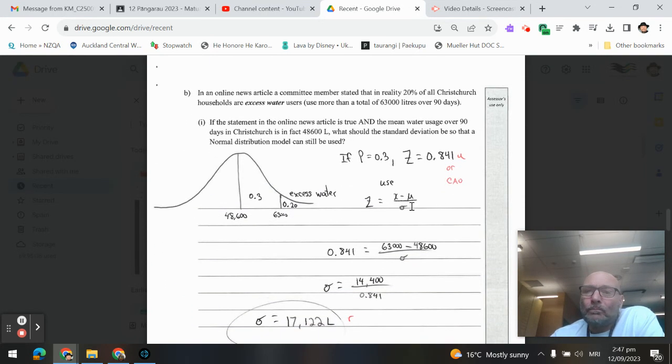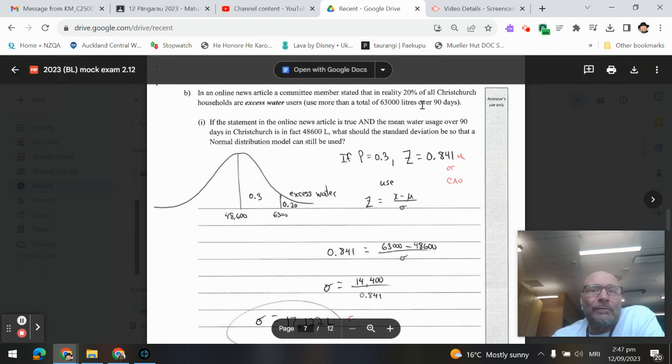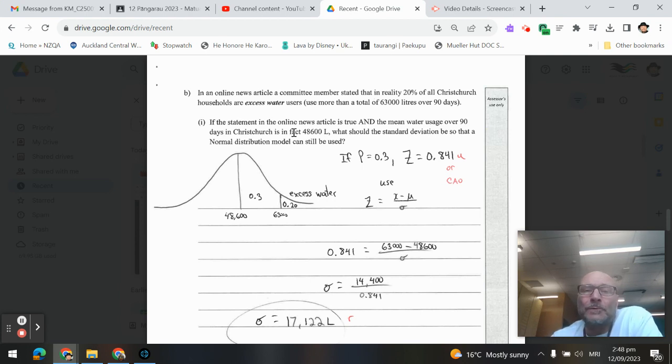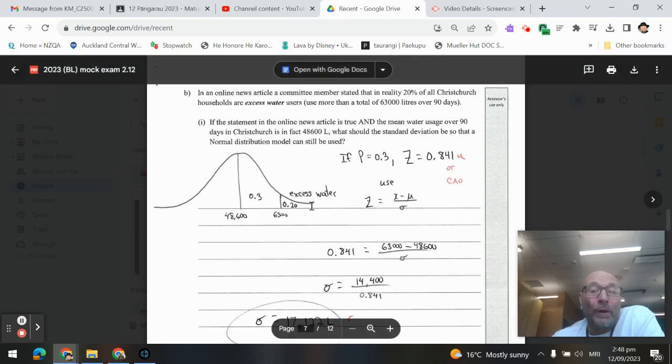Next, we are told that in reality, 20% of all Christchurch households use excess water. If this statement in the online news article is true and the mean or average water use is in fact 48,600 liters, what should the standard deviation be? So in other words, we know that the excess water probability is 0.20. Well, if that's 0.20, in between that, back to the mean will be 0.3, because everything above the mean has to be 50% or 0.5.